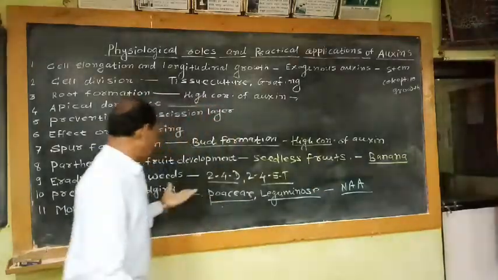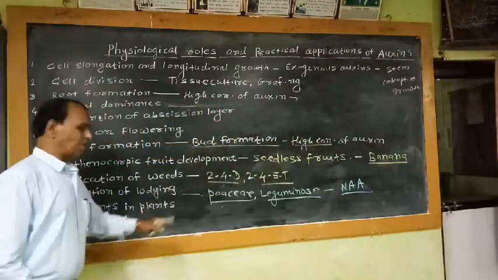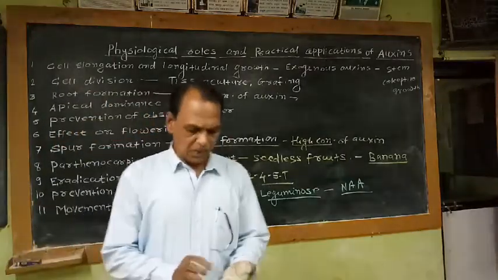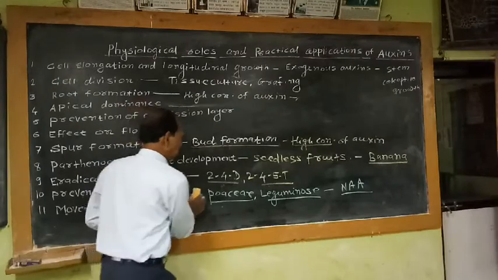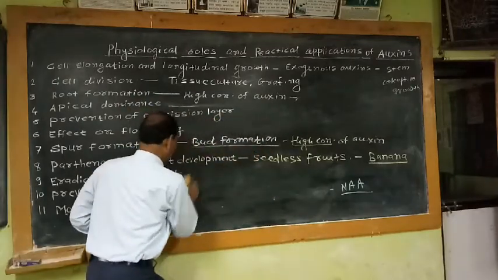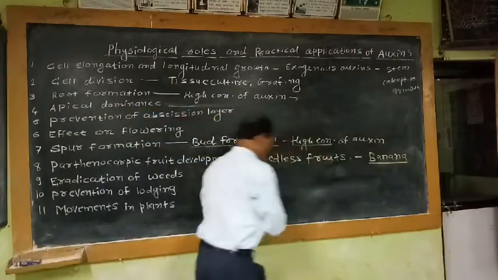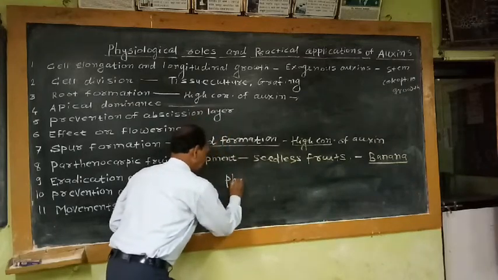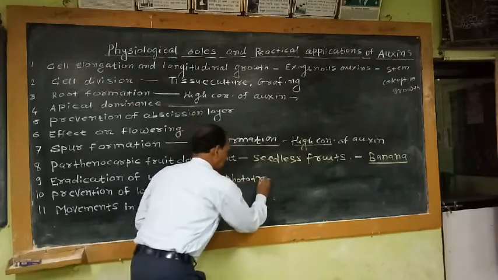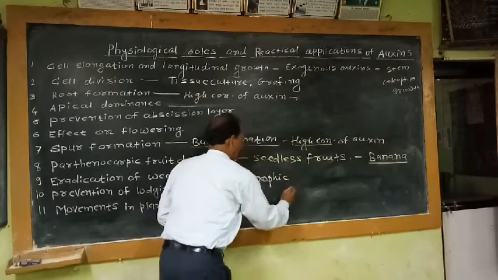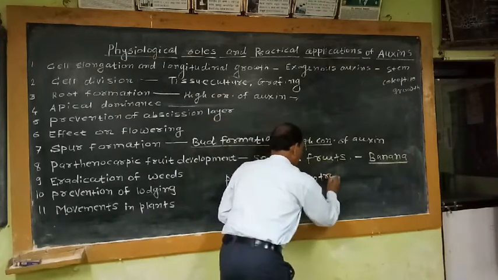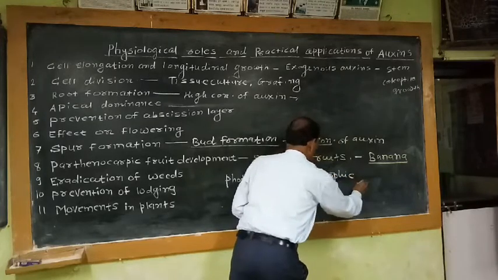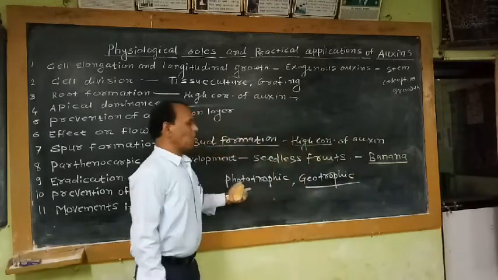The last physiological role of auxin is movements in plants. Auxin plays an important role in controlling movements in plants, especially phototropic movements and geotropic movements, commonly known as phototropism and geotropism.